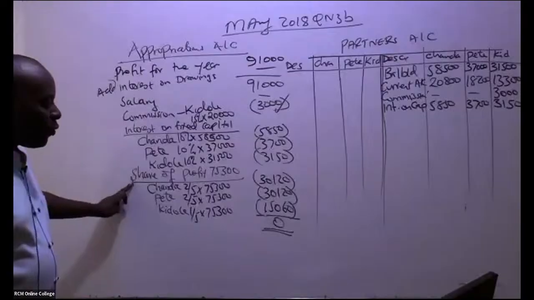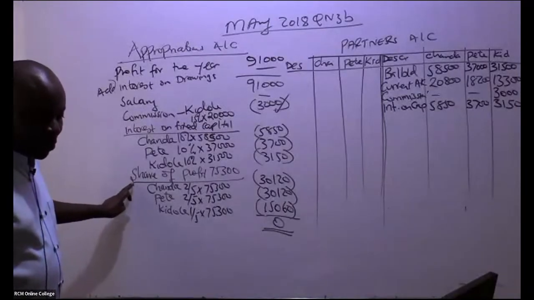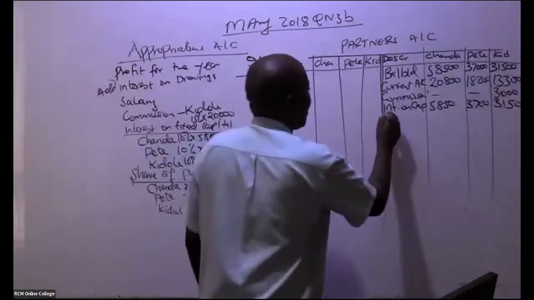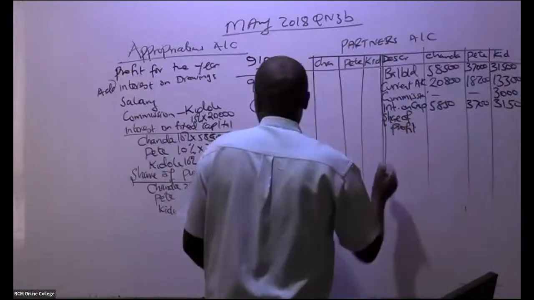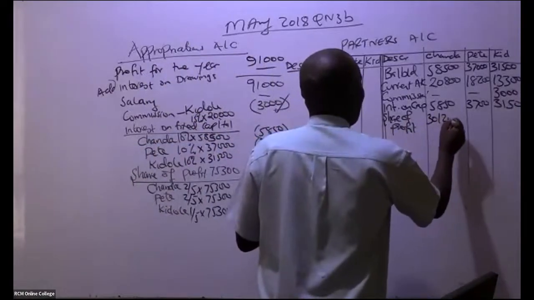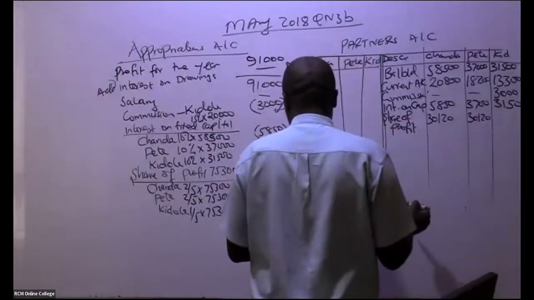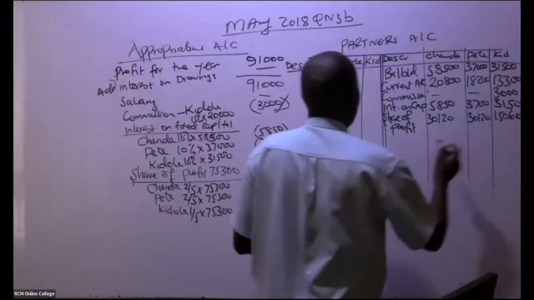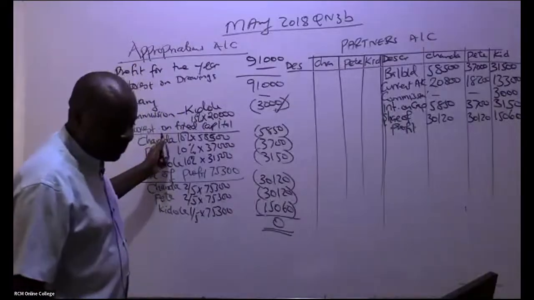Then we have here share of what here? We have share of profit. So this share of profit, you're bringing them the way they are. So share of profit, what do we have here? We have 3120, 3120, 3120. We have here 15,060. You stop it there. Come and rub. In my case, now I can rub.